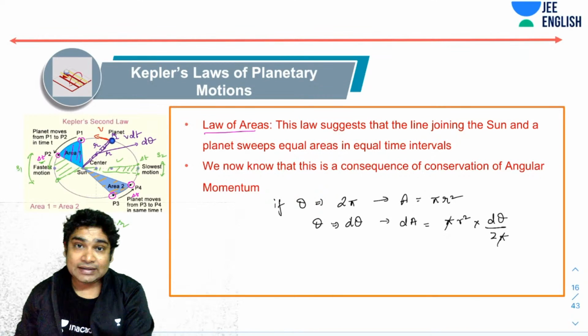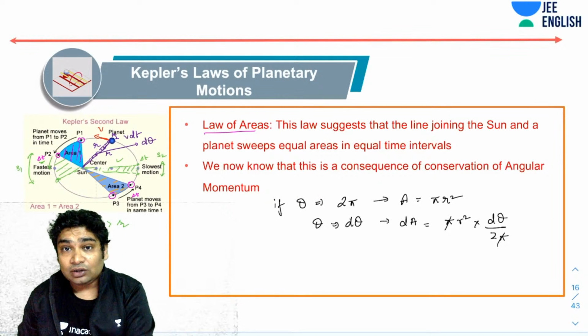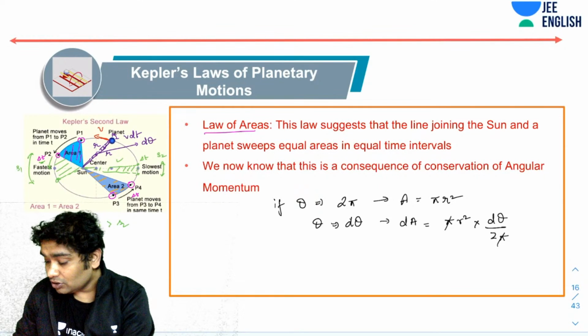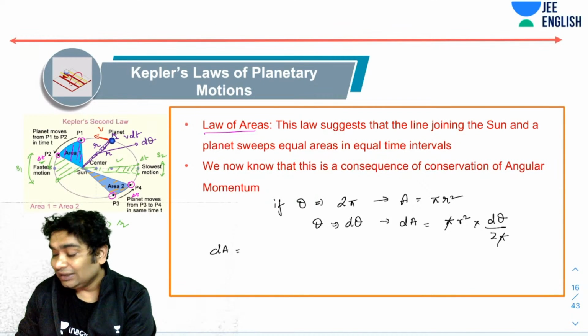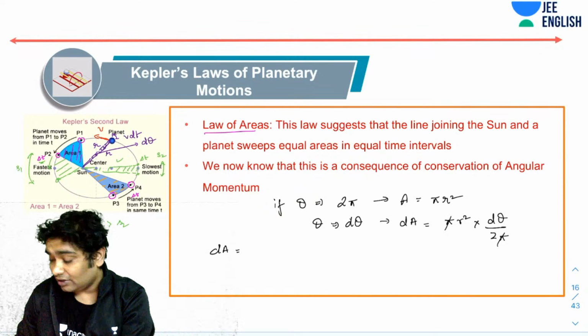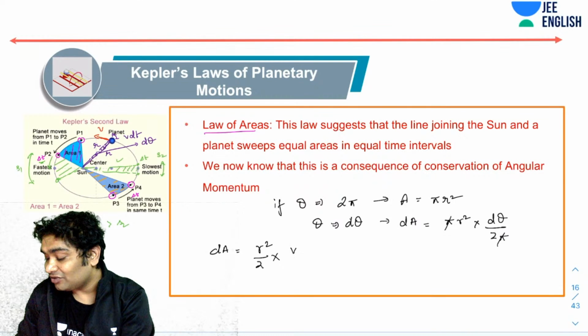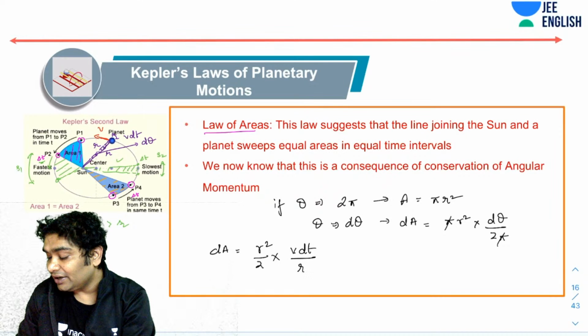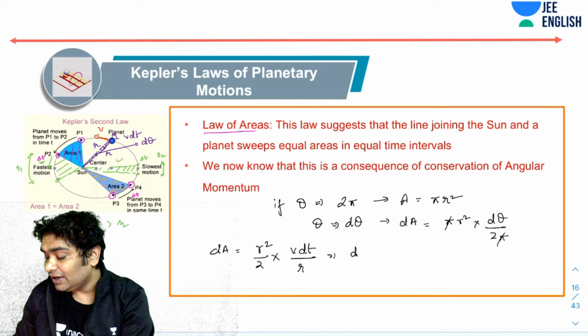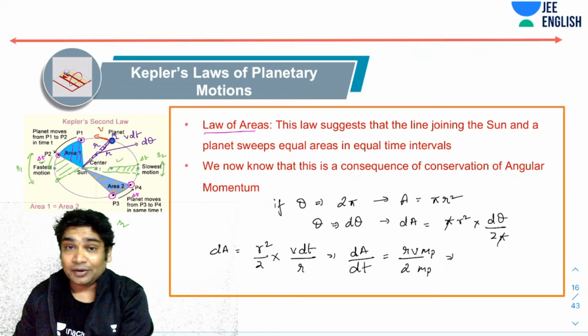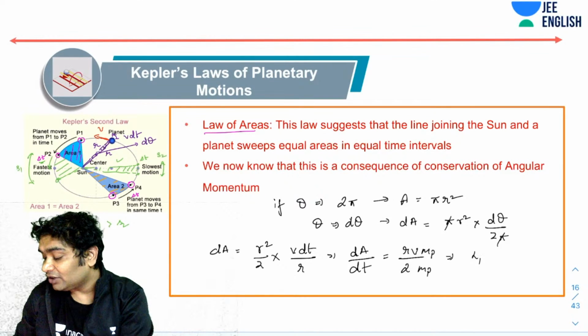Now this d theta is the angle. Angle can be written as the arc length over the radius. So I can also say dA, the small area swept, would be equal to r square by 2 into d theta, which can be written as v dt over r, the arc length over the radius. So from here what I get is dA over dt is r v over 2. Now if I multiply and divide by the mass of the planet, the numerator tells me the angular momentum of the planet with respect to the sun, over 2 times the mass of the planet.